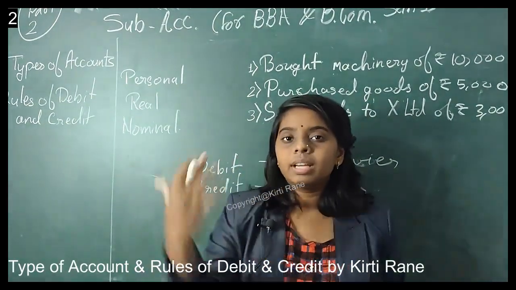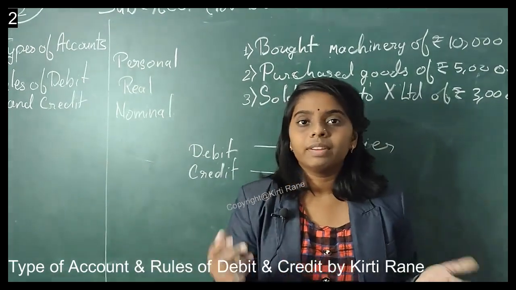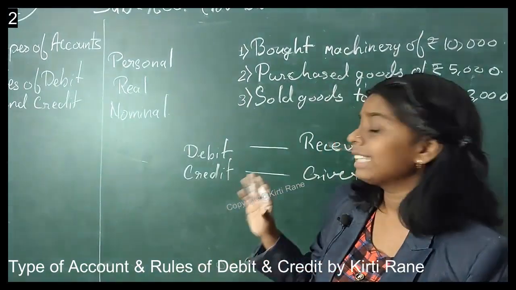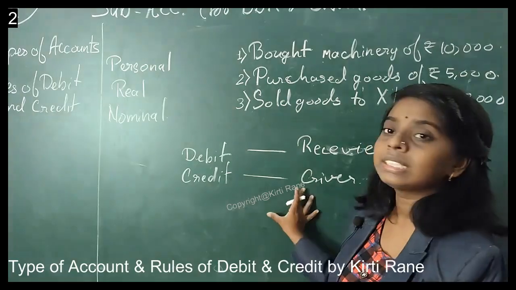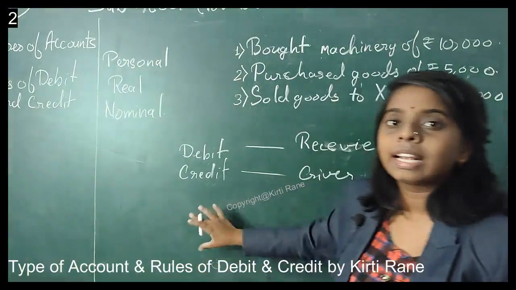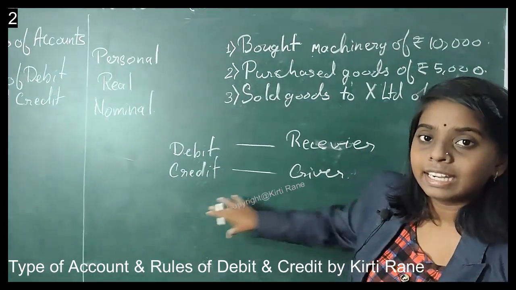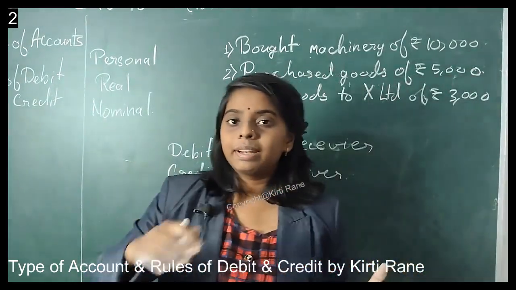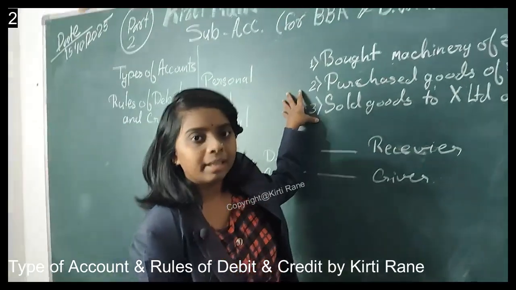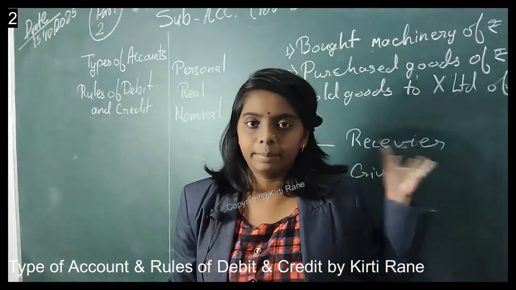So what will happen to the other account, that person's or XYZ Limited's account? We will have to credit it because it has dual effect. Now as we are crediting it, we also say that XYZ Limited is giving us goods, right? So credit the giver. From this we can say the next rule comes in the limelight, credit the giver. That's why debit the receiver and credit the giver. For this, these two examples can be related. Let's say that the goods are purchased and sold to X Limited.